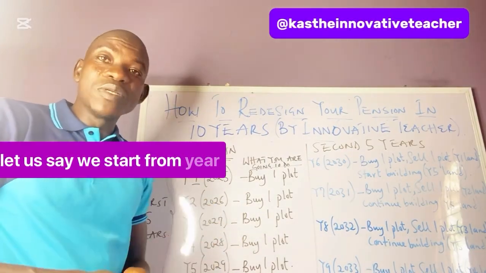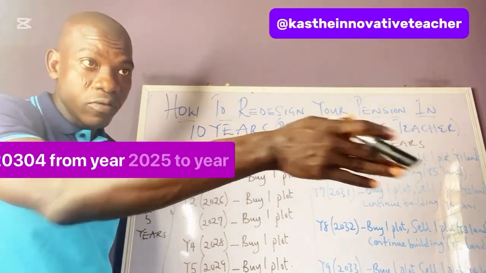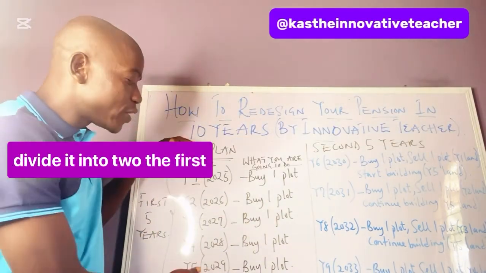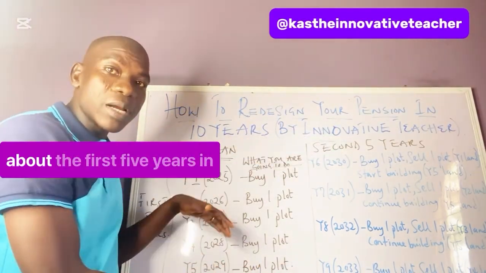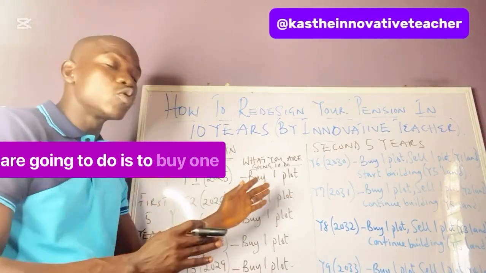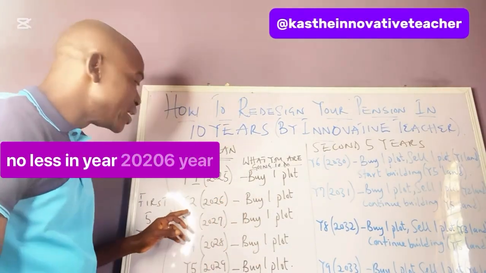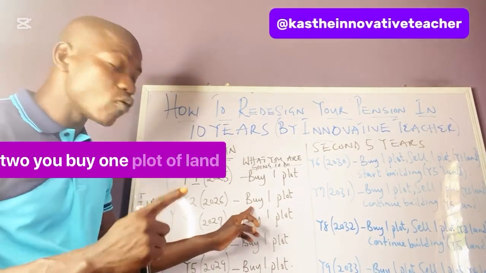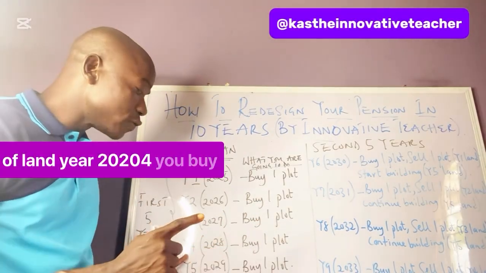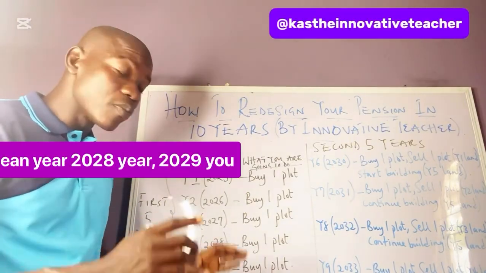Let us say we start from year 2025, meaning that the 10 years will run to year 2034. We divide it into the first 5 years and the second 5 years. In the first 5 years, in year 1, which is 2025, you buy one plot of land, no more, no less. In year 2026, year 2, you buy one plot of land. Year 3, you buy one plot of land. Year 4, you buy one plot of land. Year 5, you buy one plot of land.